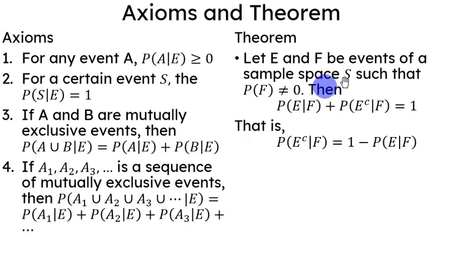One theorem is like what we saw a while ago. The probability of E given F plus the probability of E complement given F would be equal to 1. That would also mean that the probability of E complement given F is 1 minus the probability of E given F. So most of the axioms and theorems of conditional probability are still the same as those of general probabilities. Remember, our idea of conditional probability is that it's still the same probability, but we just limited the sample space because an event already happened.